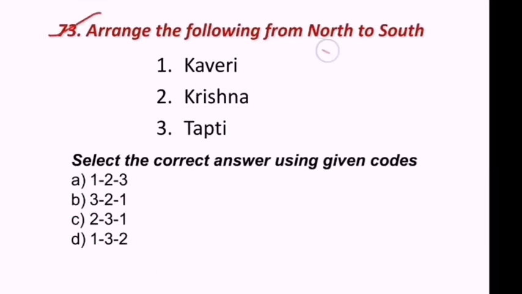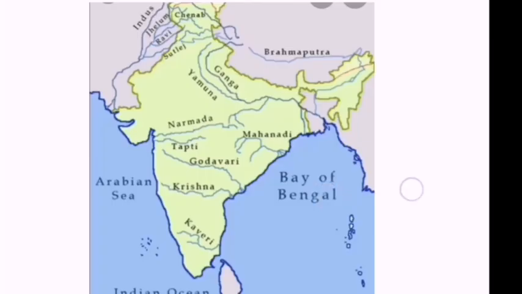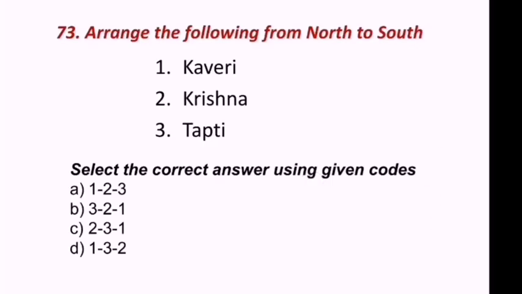Arrange the following from north to south. Kaveri, Krishna, Tapati. These are very famous rivers in south. So north to south. Look at this. Tapati, Krishna, Kaveri. North side Tapati, southernmost Kaveri. Tapati first. So Tapati, Krishna, Kaveri. So 3, 2, 1. B is the correct answer.